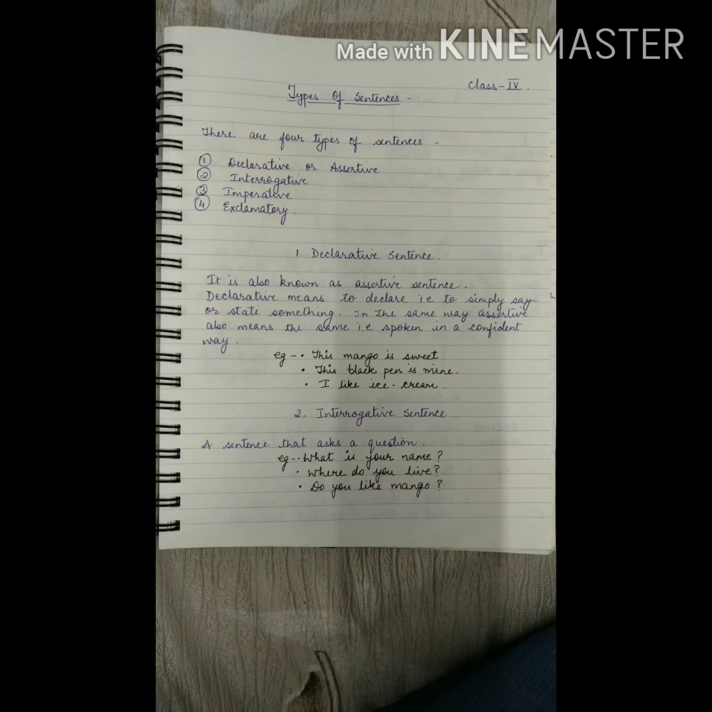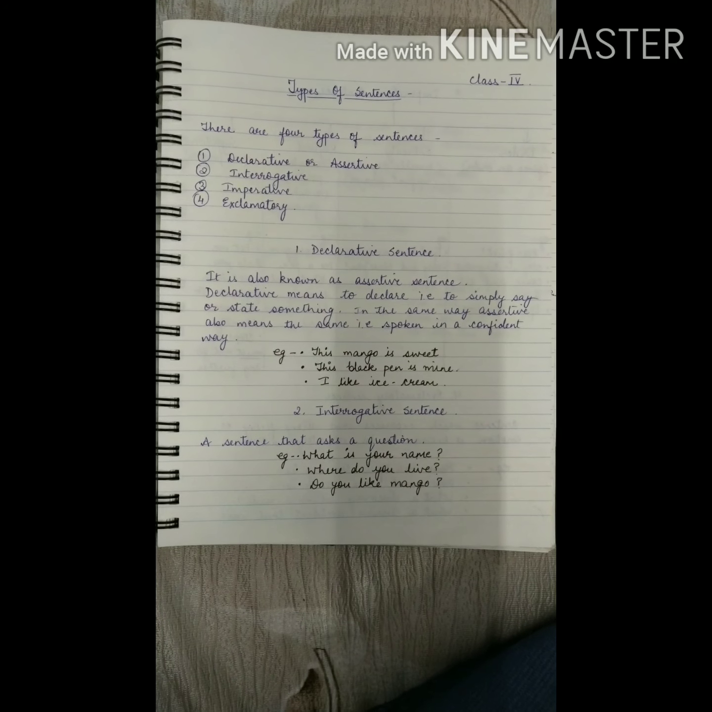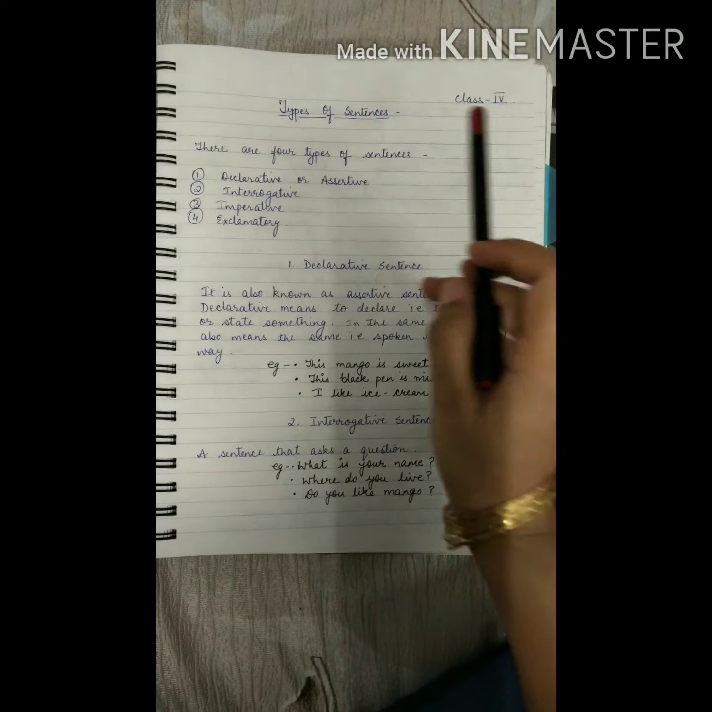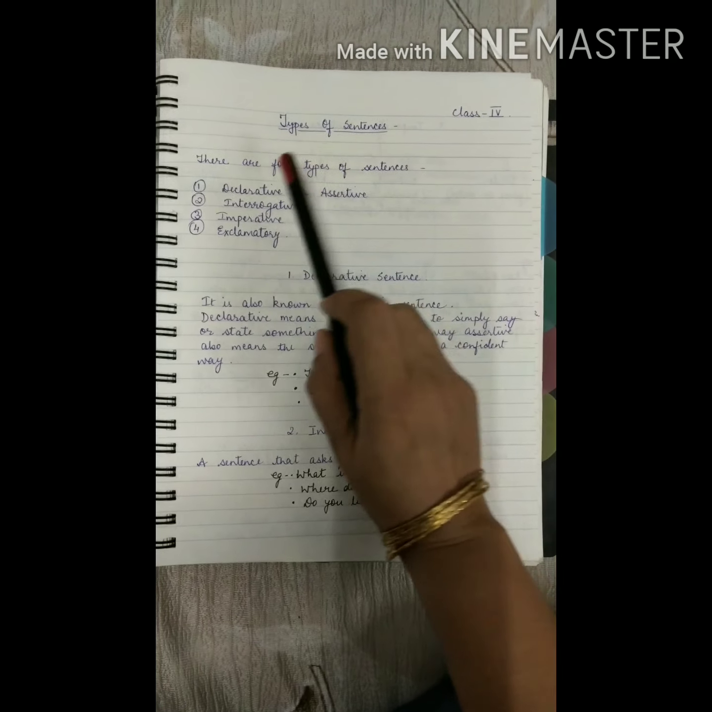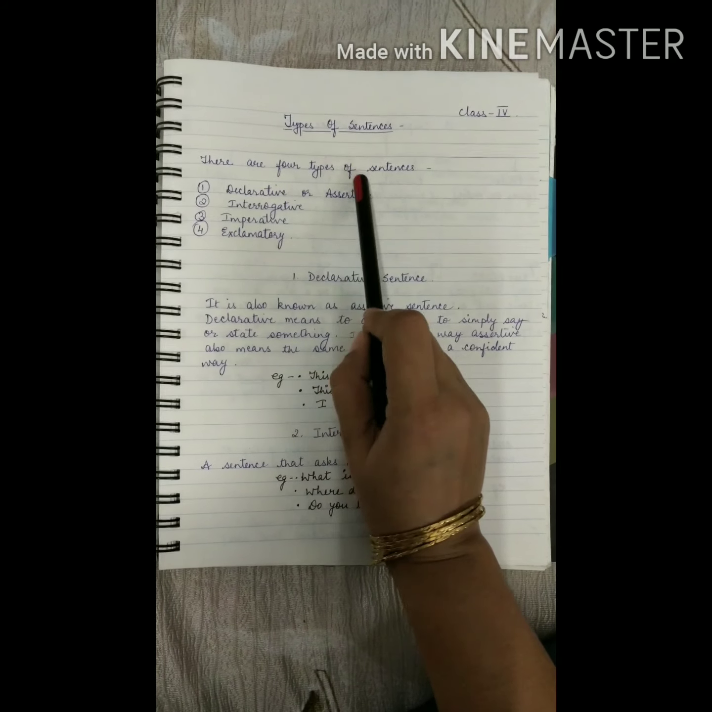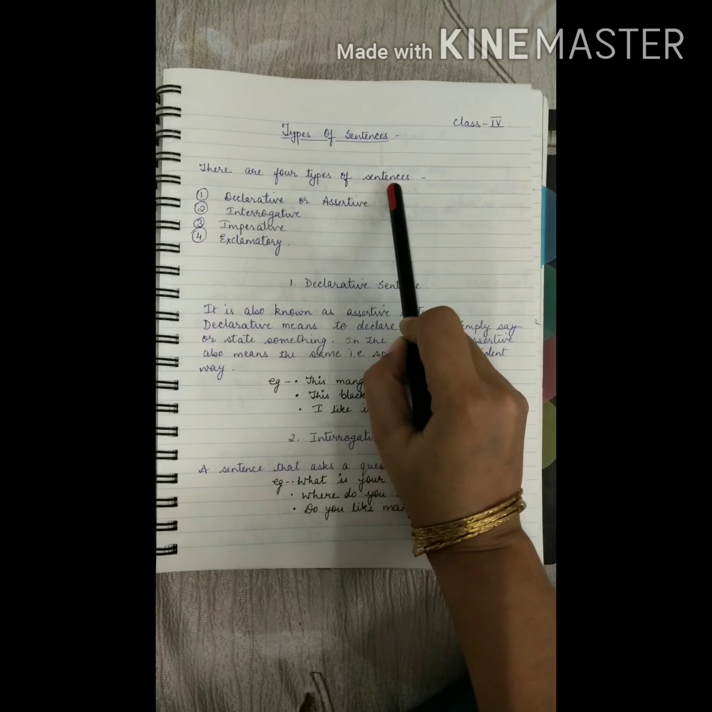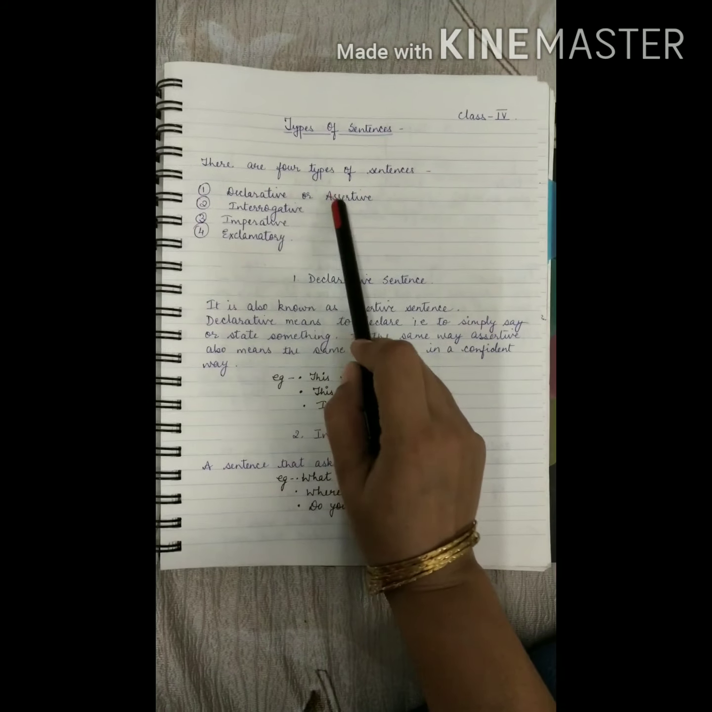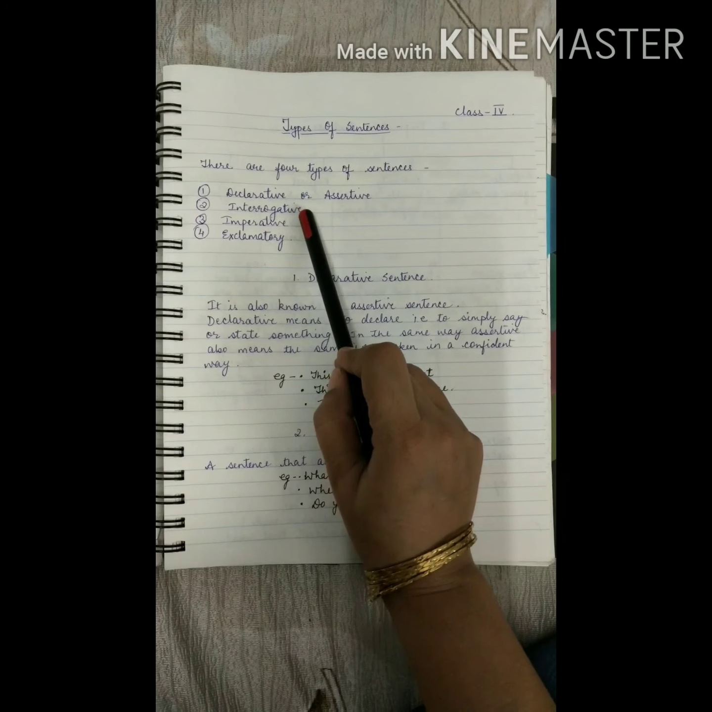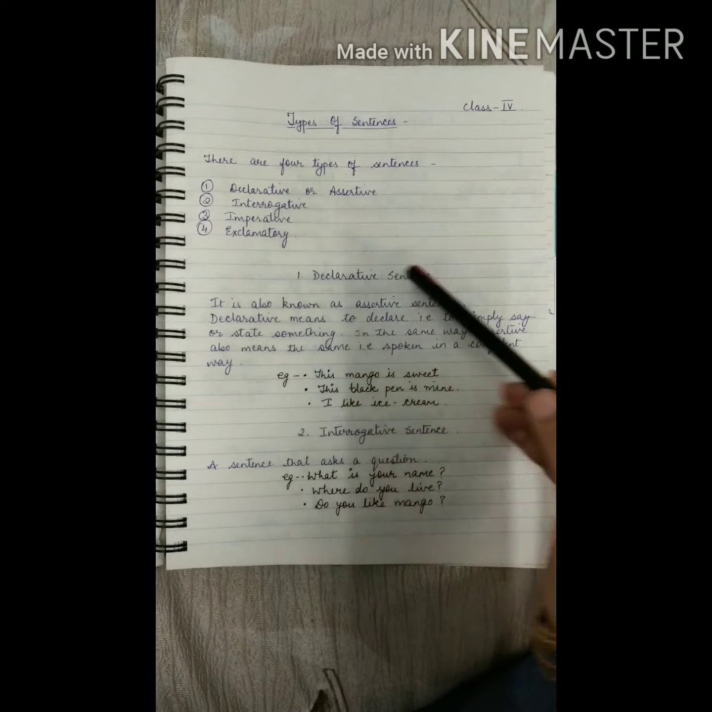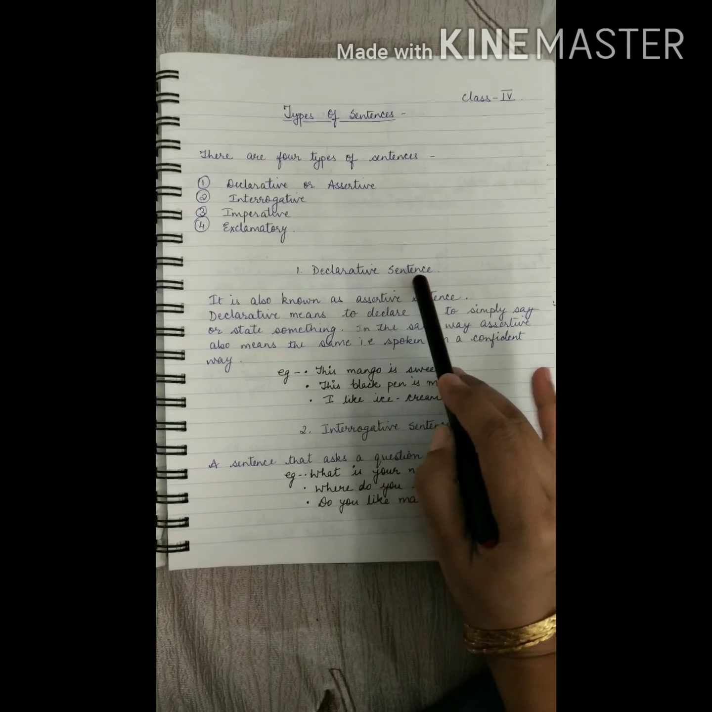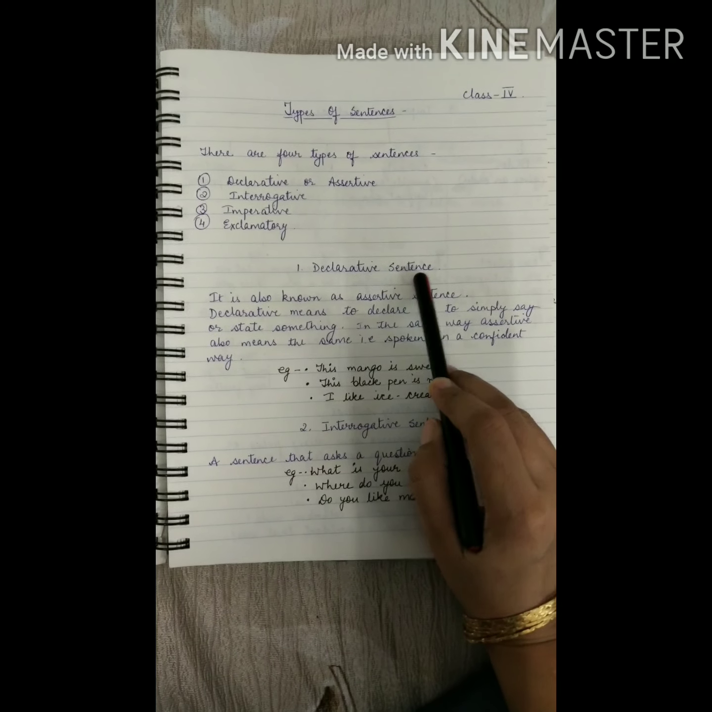Okay, so there are mainly 4 types of sentences. We are talking about the types of sentences in this topic. So there are 4 types of sentences. What are these? Declarative or assertive, interrogative, imperative and exclamatory. First we will discuss the declarative sentence.